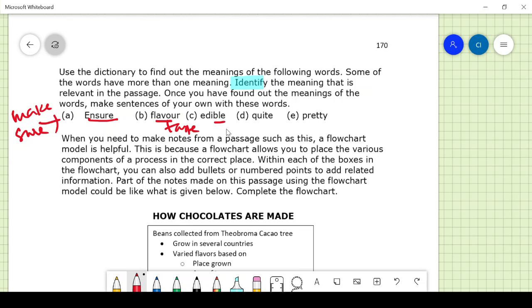Edible means eatable, or edible oil means oil that can be eaten. Quiet means very silent. Pretty means very sure, or I'm very firm.